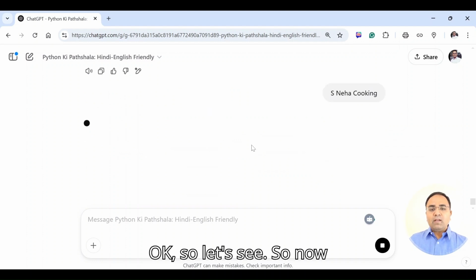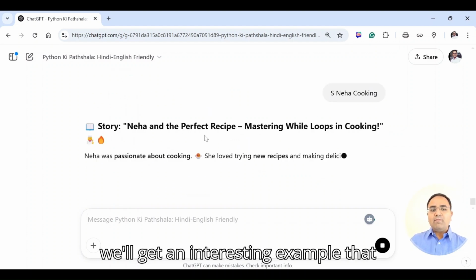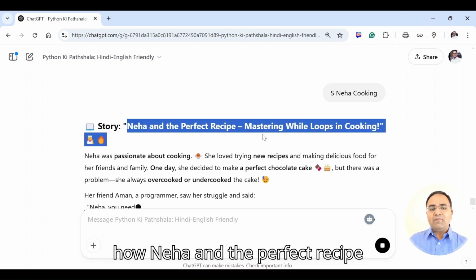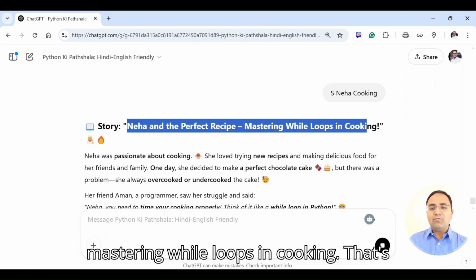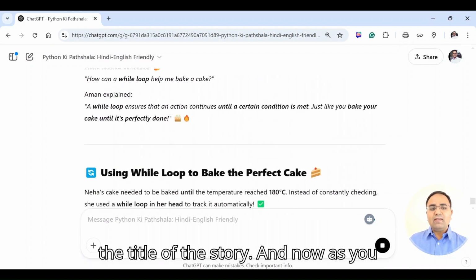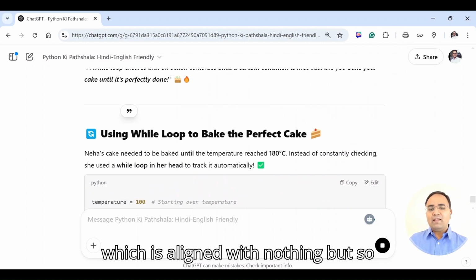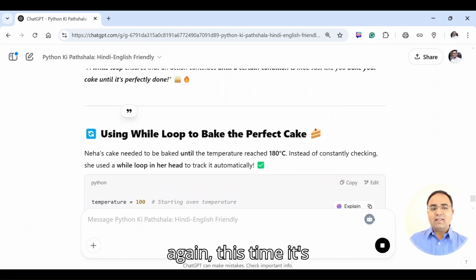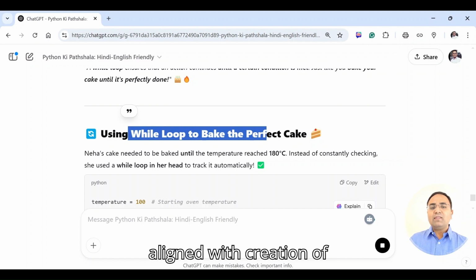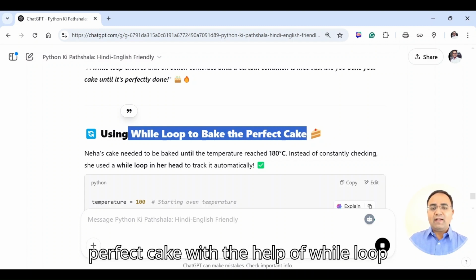Okay. So now we'll get an interesting example: how Neha and the perfect recipe mastering while loops in cooking. That's the title of the story. And now, as you can see, it's generating something aligned with that. This time it's aligned with the creation of a perfect cake, right? How to bake the perfect cake with the help of a while loop.